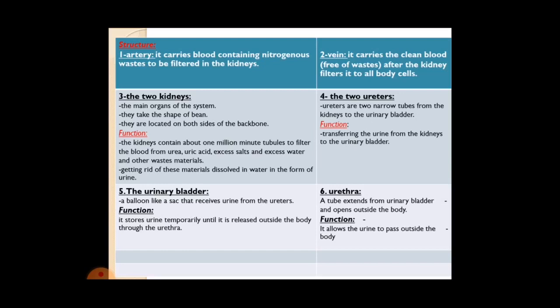The urinary bladder. The urinary bladder is a balloon-like sac that receives urine from the ureters. The function of the urinary bladder: stores the urine until it is released outside the body through the urethra.